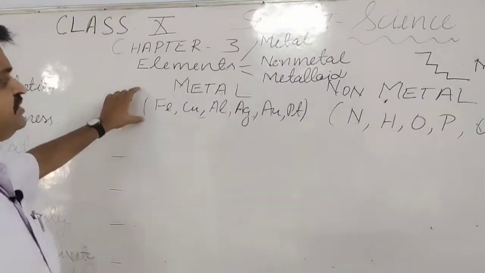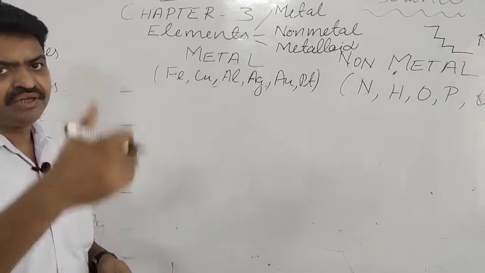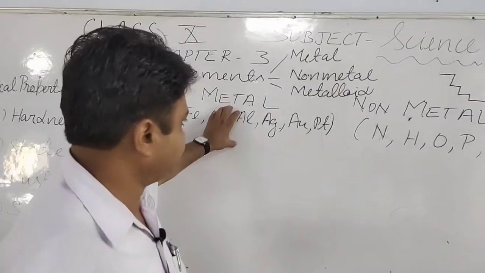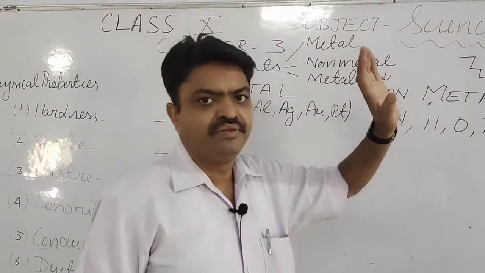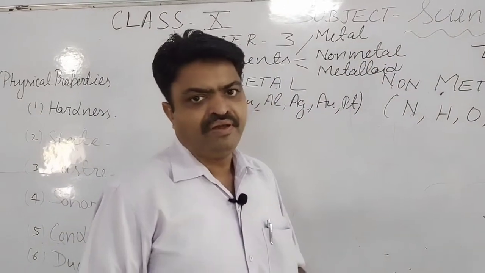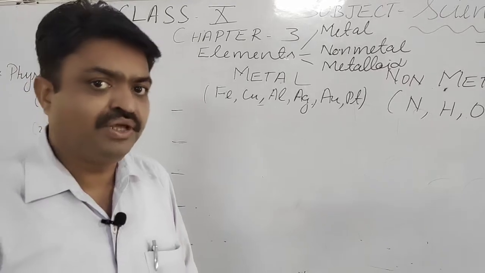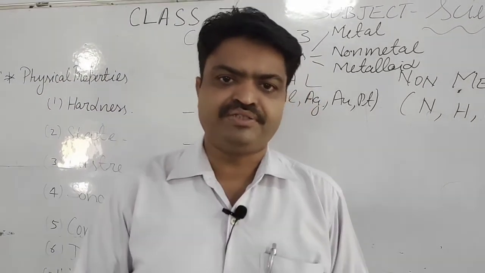Now what is special about the metals, student? According to their chemical properties, metals are electropositive in nature and non-metals are electronegative in nature. They form cations and anions respectively, according to their chemical properties. But today we will discuss only the physical properties, student.